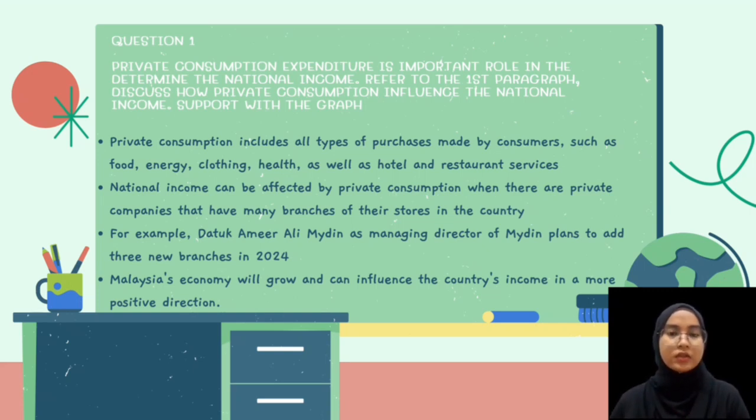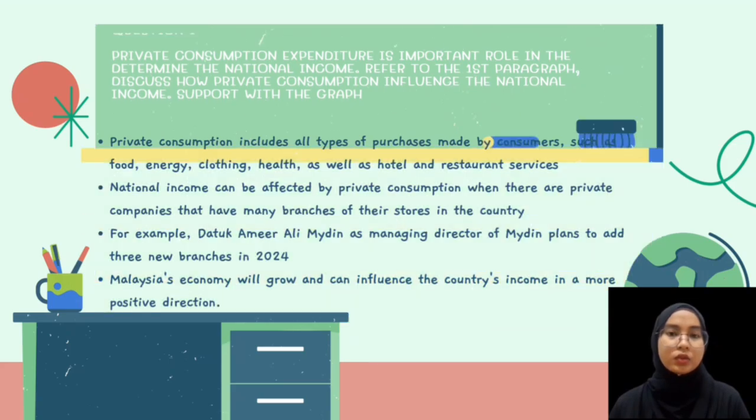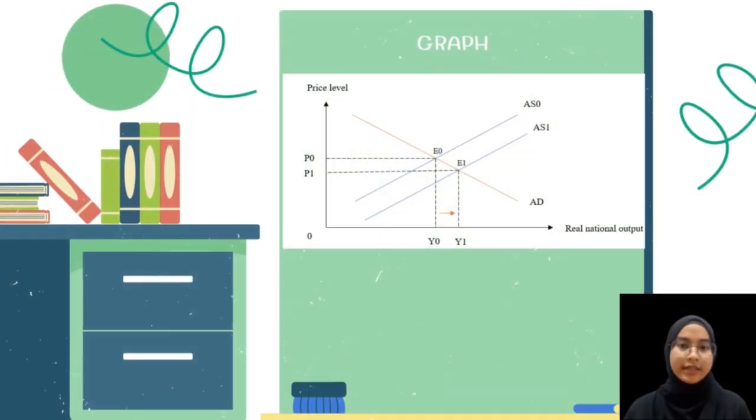Private consumption includes all types of purchases made by consumers, such as food, energy, clothing, health, as well as hotel and restaurant services. National income can be affected by private consumption when there are private companies that have many branches of their source in the country. For example, Dr. Amir Ali Maidin, as Managing Director of Maidin, plans to add 3 new branches in 2024. This is the graph for this answer.